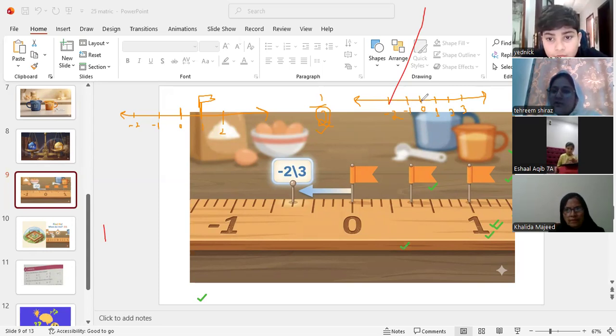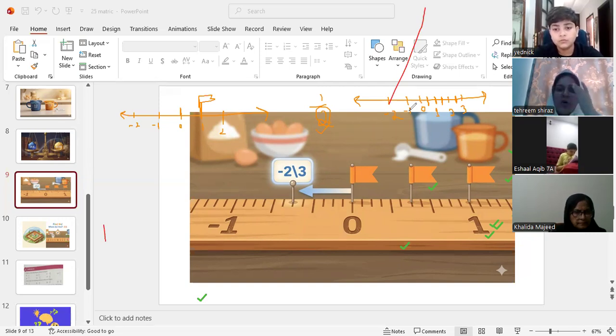Starting from the 0, you have to leave 2 spaces. That is the 1 space. And on the next space, the second space, you have to write 1. Then again, after 1, 1 and 2 spaces, we have to write 2. After 2, 1 and 2 places, we have to write 3. Is this clear now? Now, same is the case for the negative side: 2 spaces from 0 to -1 and from -1 to -2.